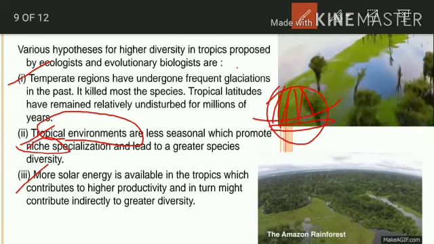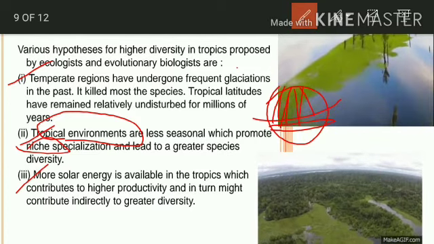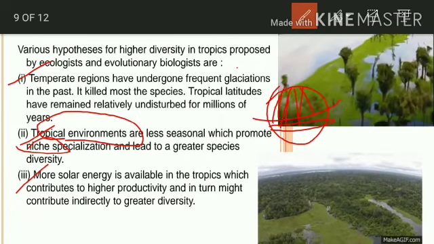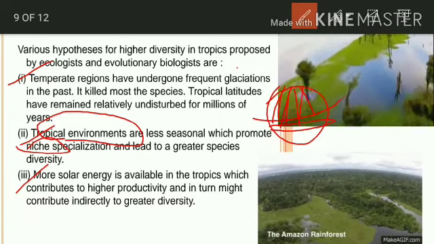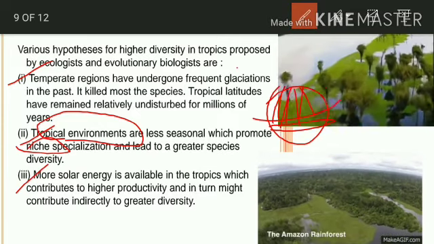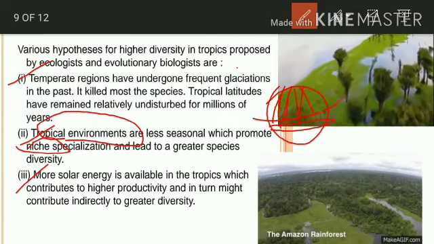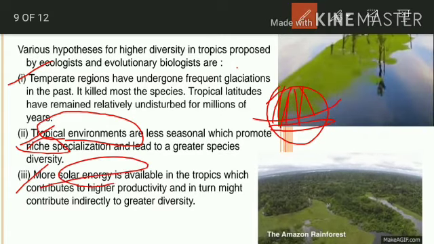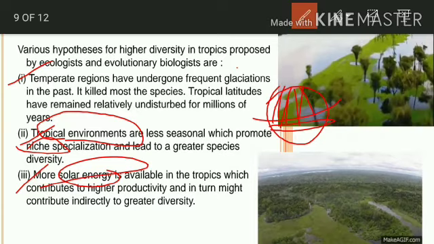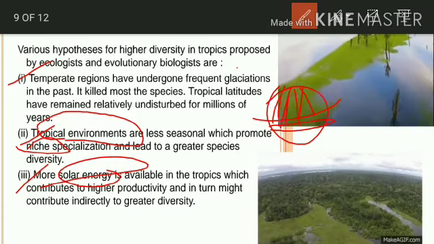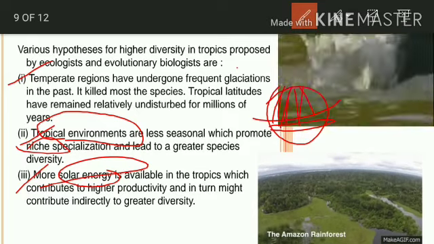An ecological niche is nothing but an area where the organism lives properly, without disturbance. Then there is proper solar energy. Solar energy is available in the tropical region, so great diversity takes place.